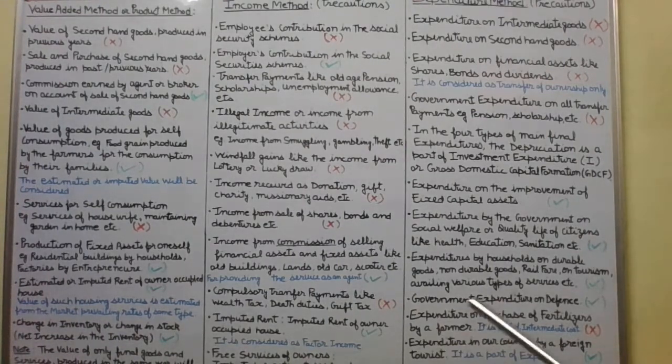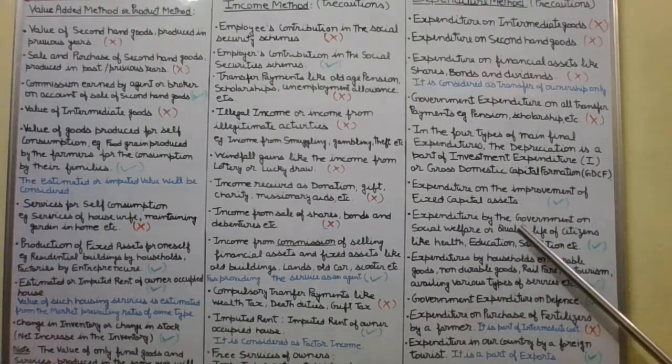Then next one is expenditure on improvement of the fixed assets. For maintenance purposes or to give strength, we generally paint and distemper our houses, buildings, and factories. So expenditure on improvement or maintenance of the fixed assets will be counted, will be included in the national income.